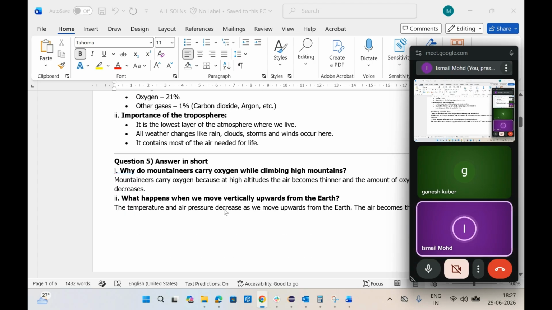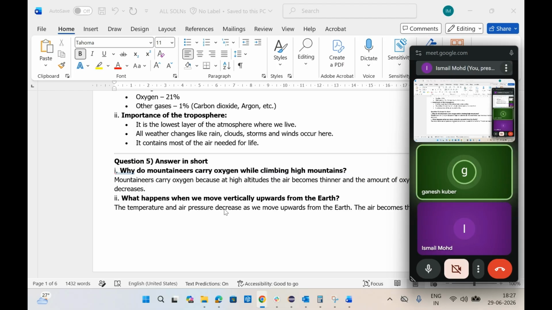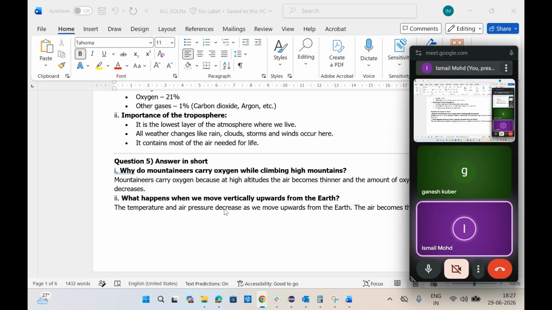Next, why do mountaineers carry oxygen while climbing? Because oxygen is less at higher altitudes. Correct. The higher you go, the oxygen is less. As you go up to higher altitudes, the air becomes thinner, and as the air becomes thinner, the amount of oxygen present in the atmosphere decreases. When the amount of oxygen decreases, it becomes very difficult for human beings to breathe. So they especially have to carry oxygen cylinders on their back while climbing higher mountains.